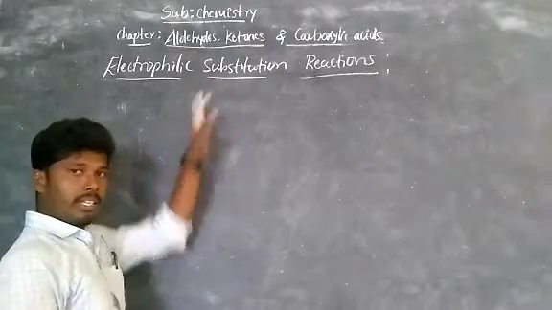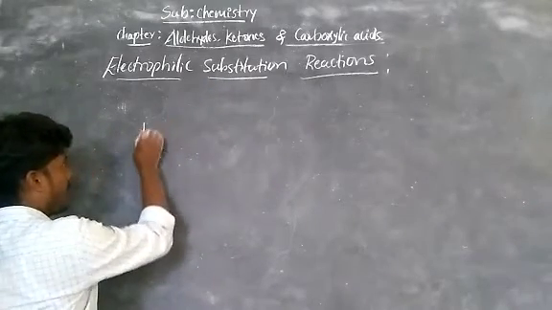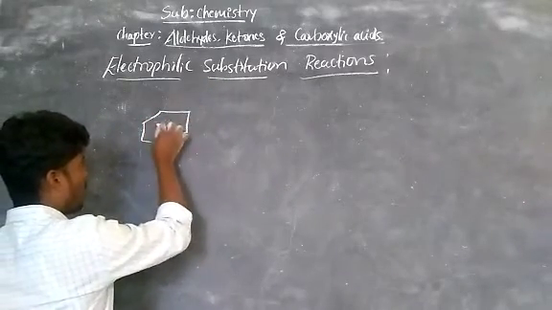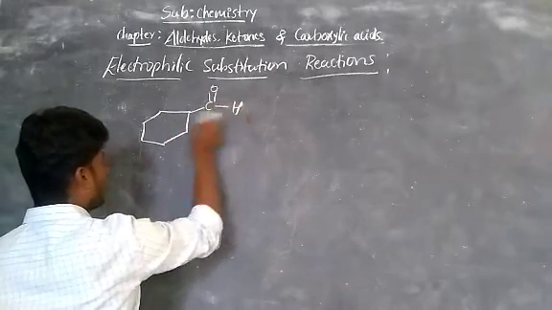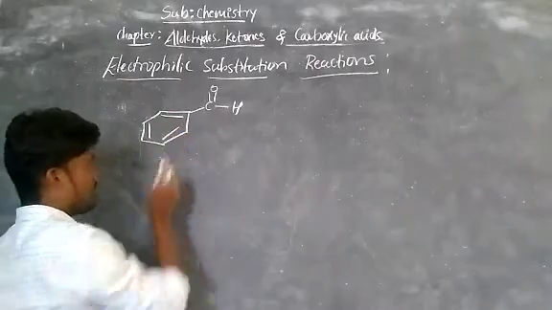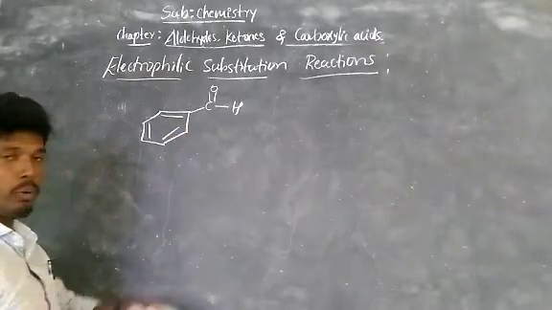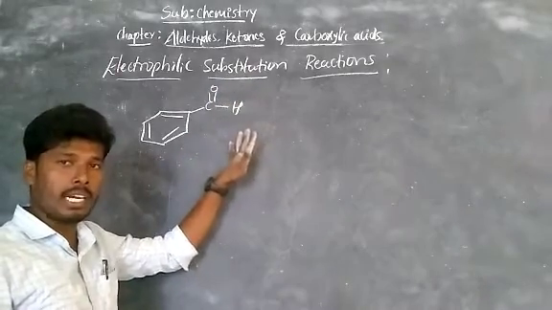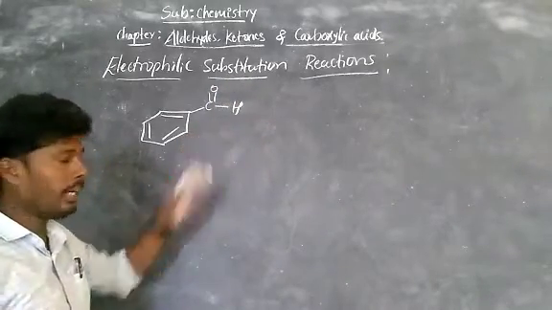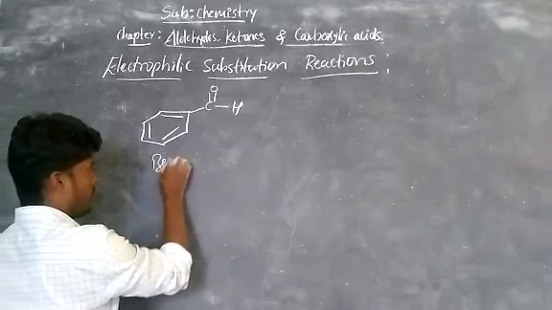In the electrophilic substitution reaction, let's take the example benzaldehyde. That is C double bond O bond H, attached to benzene. This is benzaldehyde, that means an aldehyde. We are going to study the electrophilic substitution reactions of aldehydes and ketones. Now we are taking the aldehyde. This is called benzaldehyde.